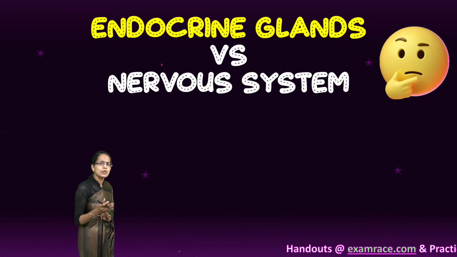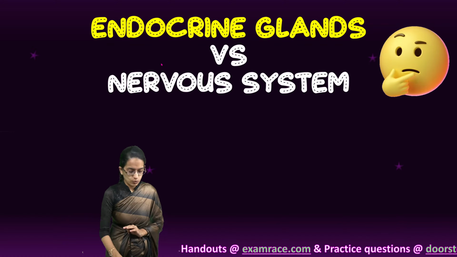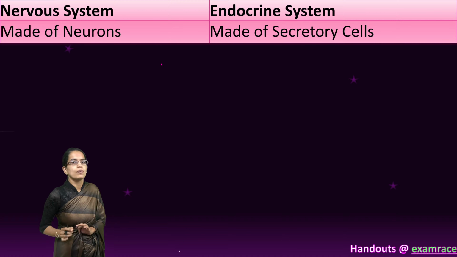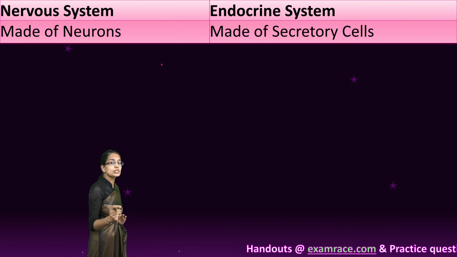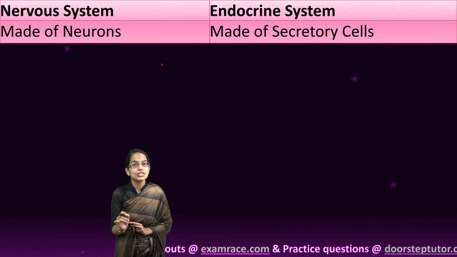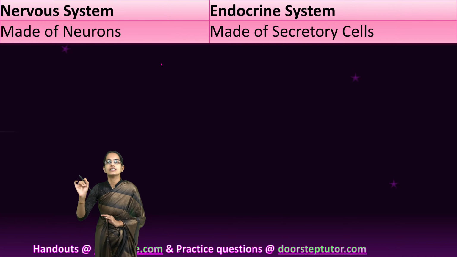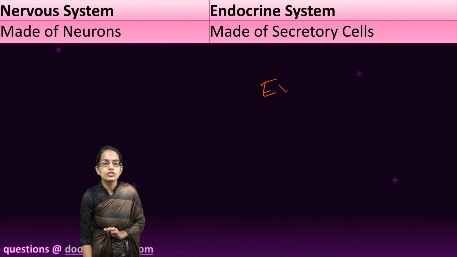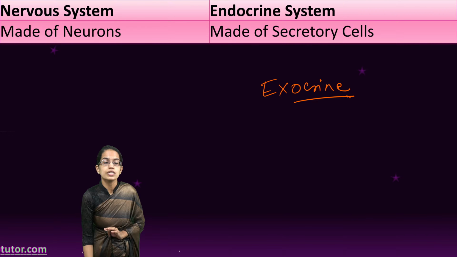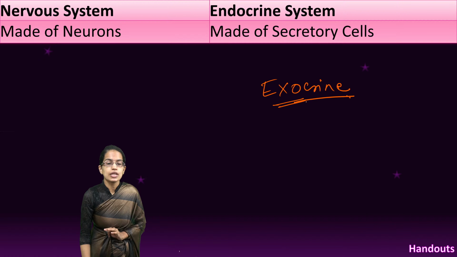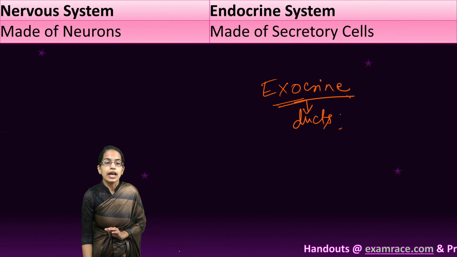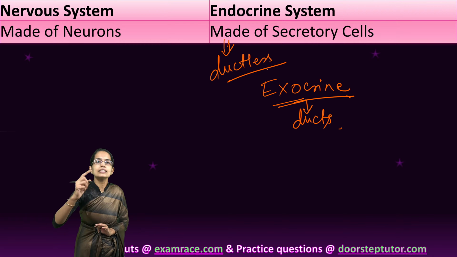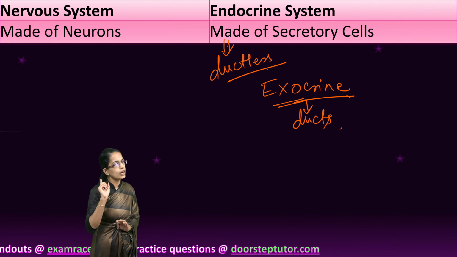All the difference between an endocrine gland versus the nervous system. So what are the differences that it shows? The first important thing is endocrine. Endo means within. That means the secretions are directly released into blood. There are no ducts. However, when we focus on exocrine glands, as we would further, the idea is these exocrine glands have ducts. Endocrine glands, on the other hand, are ductless, meaning they release their secretions directly into the blood.